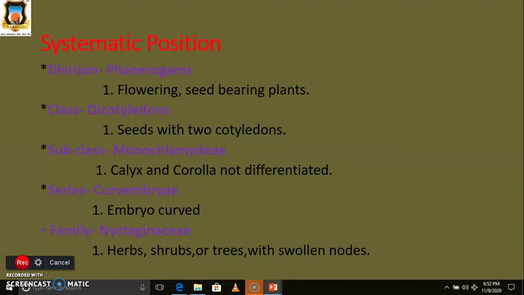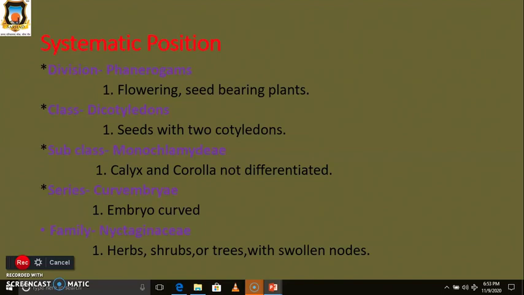Then the subclass is Monochlamydeae, meaning calyx and corolla are not differentiated. As we studied in the previous family, the calyx as well as the corolla are present, but in this family the sepals and petals are not differentiated, meaning a perianth is present. Then their series is the curvembryeae, meaning the embryo is curved.